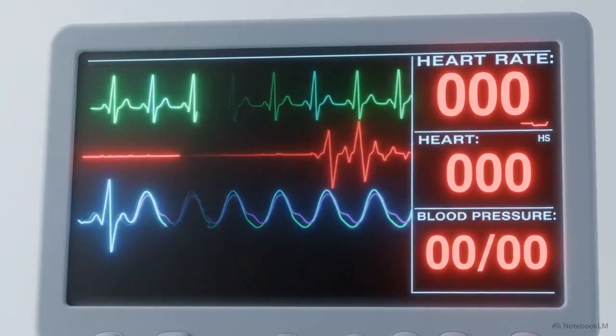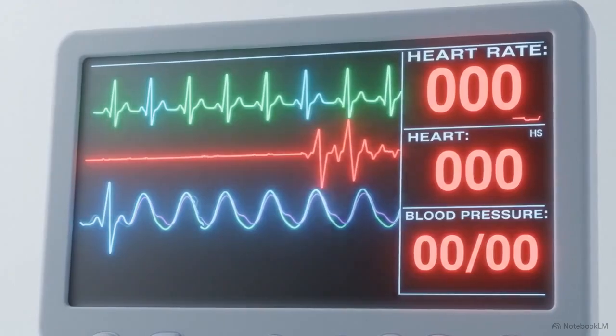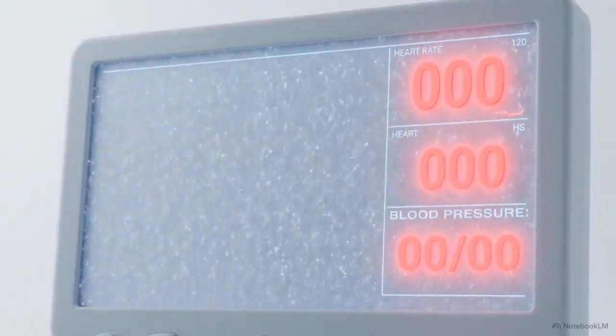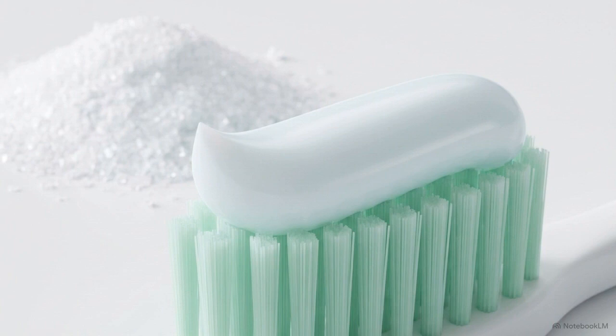Hospital monitors are blaring. The patient's potassium levels spike rapidly, while calcium fractions drop towards zero. They are seconds away from sudden cardiac arrest. The medical team is looking for a rare poison or a catastrophic genetic failure. But the culprit dismantling this patient's physiology is a massive overdose of a household element, fluoride.